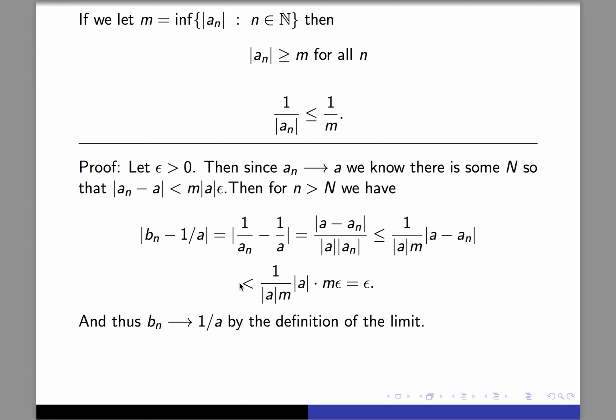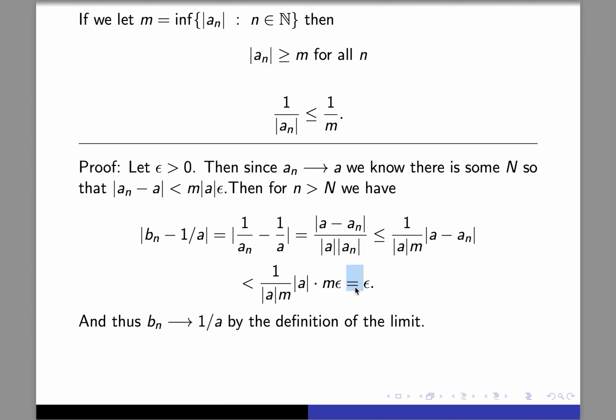Now let's look at the next inequality. Let's see, what's changed? Well, here the 1 over a and m is the same. And now what we've changed is the absolute value of a minus a_n is less than m times the absolute value of a times epsilon. And that's coming up here, right? This is our bound that we used the Archimedean principle for. Actually, we really just used the definition of convergence.